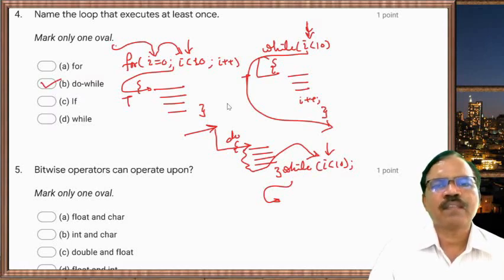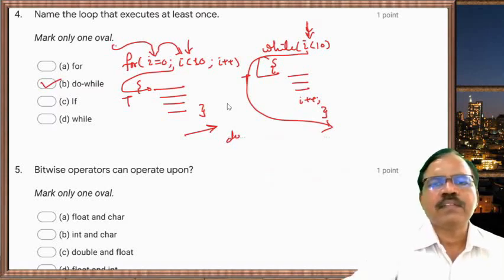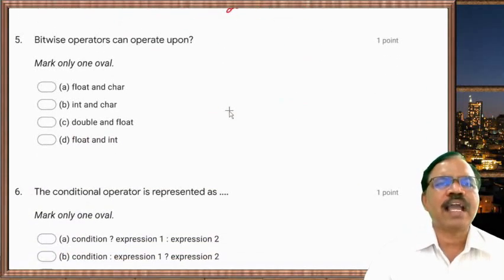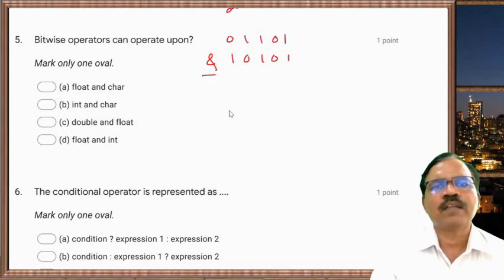Now next one, bitwise operators can operate upon. Bitwise operators means, suppose if we take the number 1 0 1 0 1 and suppose the AND operator operates on this. And here we have 0 1 1 0 1, then 1 and 1 is 1, 0 and 0 is 0, 1 and 1 is 1, 1 and 0 is 0, 0 and 0 is 0.